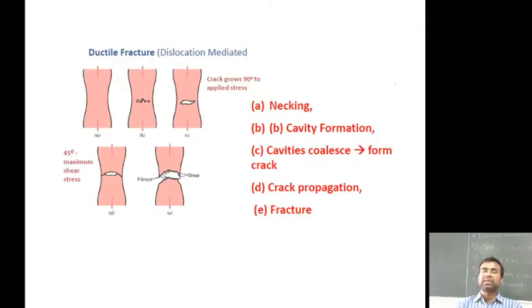The step-by-step procedure is shown in this figure, labelled A, B, C, D, E. The first position shows necking, and the necking happens due to the adjustment of the atoms at their edges. Due to that adjustment, void and cavity formation takes place, and they position themselves at a particular location due to the loading. Due to that propagation, the crack initiates at 90 degrees to the applied stress, leading to the maximum stress, and the propagation leads to the fracture of the material.